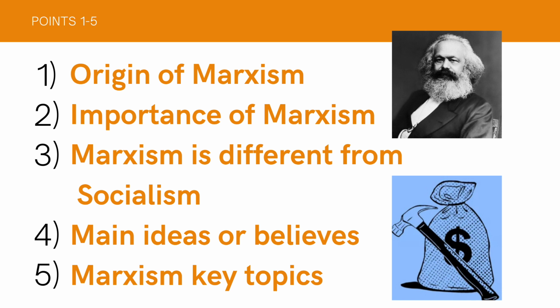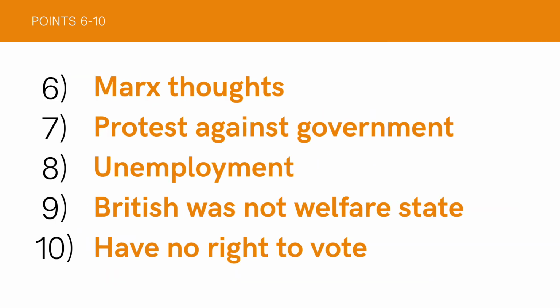And Marxism key topics. Marxism is all about money. In its entire idea, culture or religion is based upon money and authority. It's a totally money-minded theory. He believes that everything, job, class, economical status, rests on money. Money was very much important in Karl Marx's views. And the sixth one is Marx's thoughts.